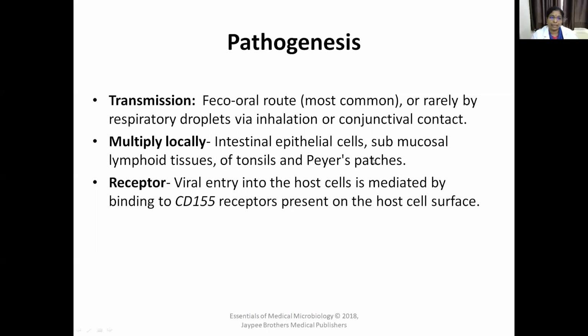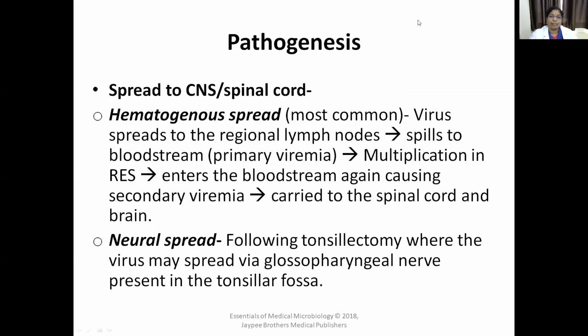After multiplication at the local site, it spreads finally to the target organ, that is the central nervous system or the spinal cord. So it multiplies locally in the intestine, but is not confined to the intestine. From the intestine, it spreads to the central nervous system or spinal cord.